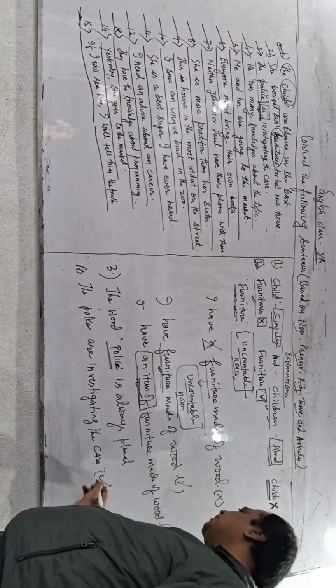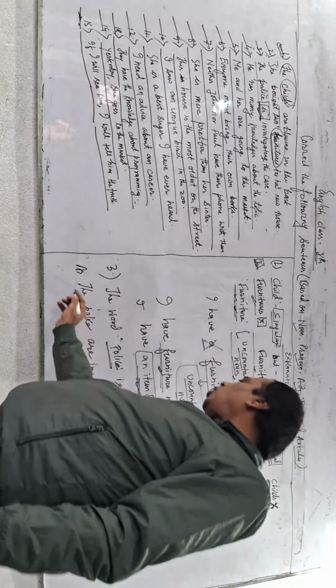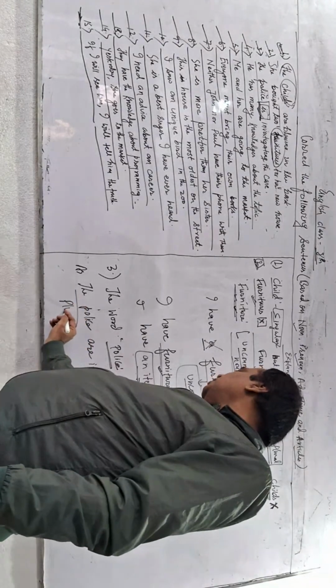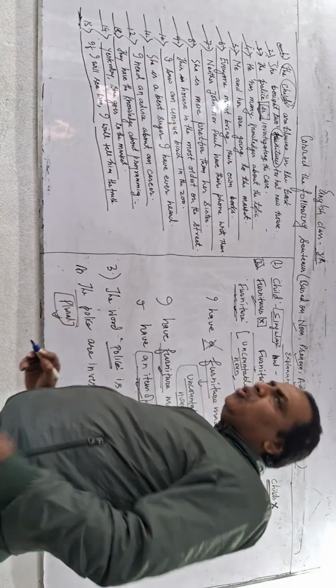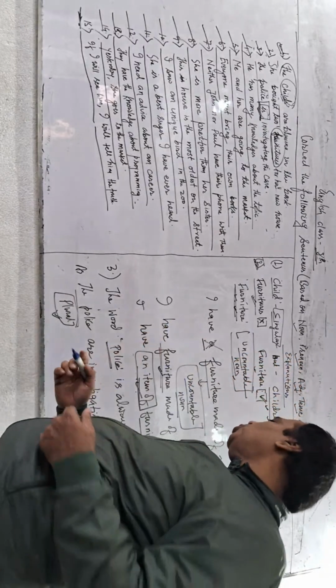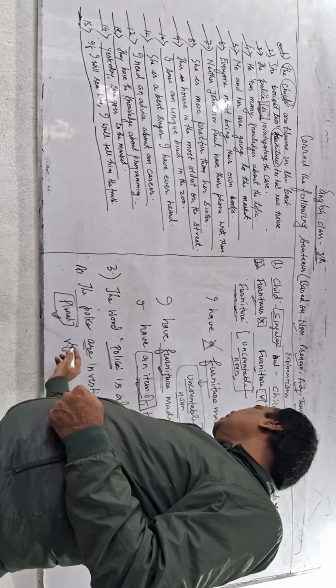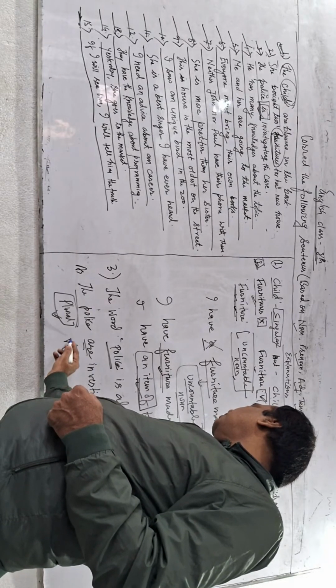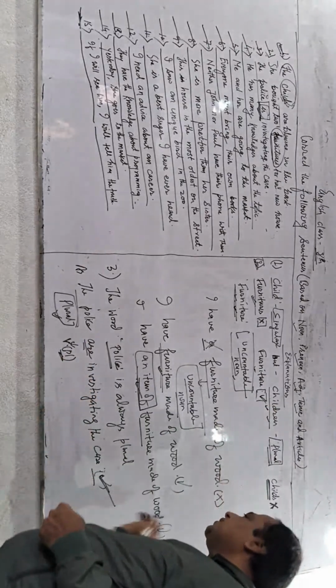So this will be the correct answer. Why? Because now the police is in which form? In plural form. And you better know that if the subject is plural, the verb is always plural. So I have used the verb in plural form. That's why now this sentence is correct.